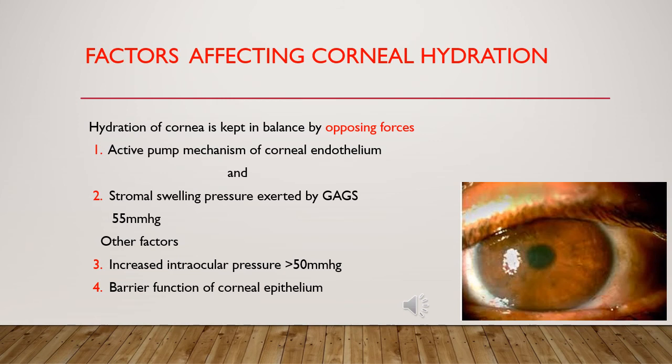Another force is the active pump mechanism of the corneal endothelium. This pump mechanism is responsible for pumping out extra water from the corneal stroma. This balancing mechanism is broken when there is increased intraocular pressure of more than 50 mmHg and when there is failure of the active pump mechanism, such as in Fuchs endothelial dystrophy.